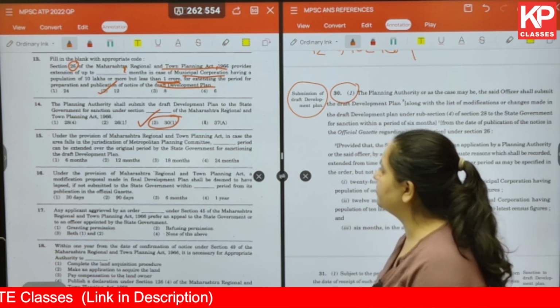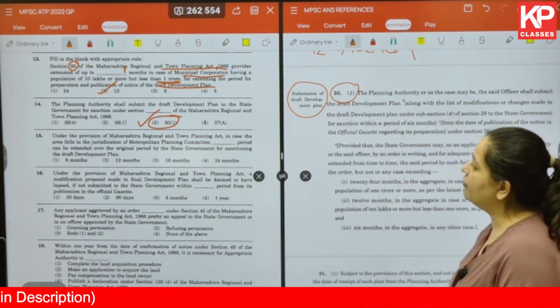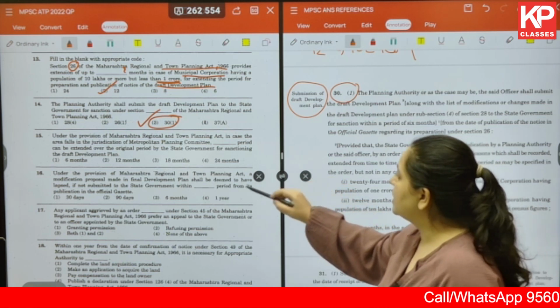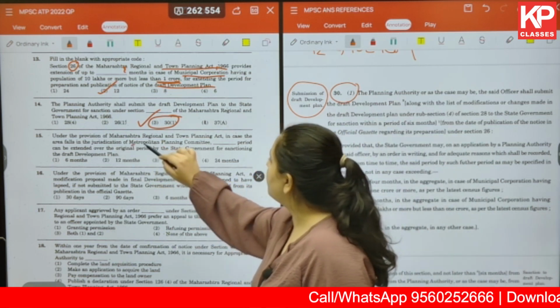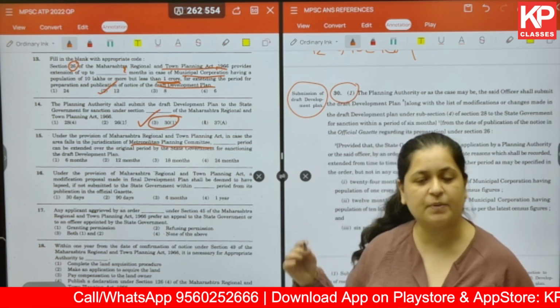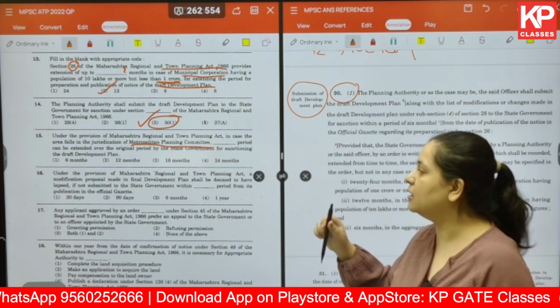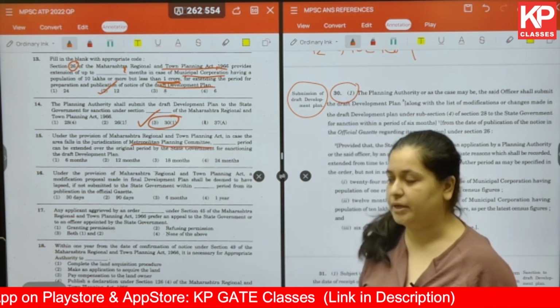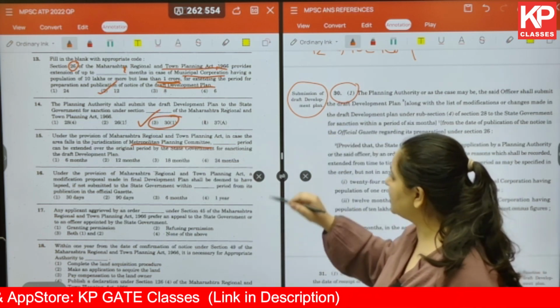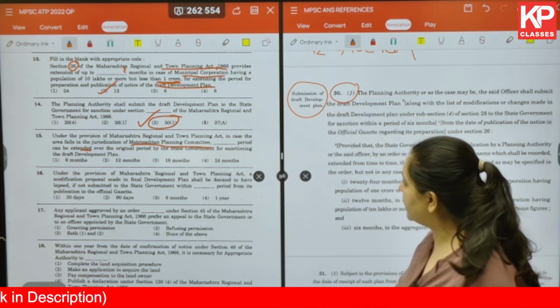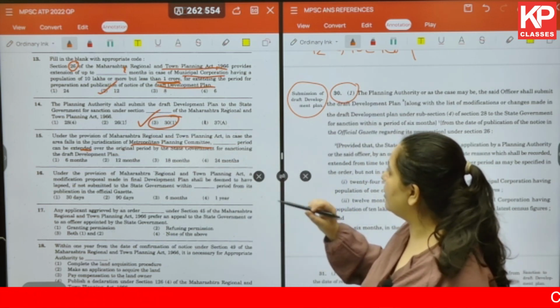The next question. Under the provision of Maharashtra Regional and Town Planning Act, in case the area falls in Metropolitan Planning Committee. Okay, we've already seen with respect to municipal corporation and the population that it has. Now it is to do with Metropolitan Planning Committee. Dash period can be extended over the original period by the state government for sanctioning the draft development plan.